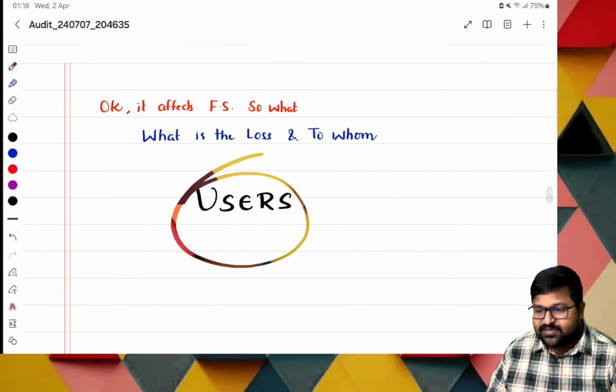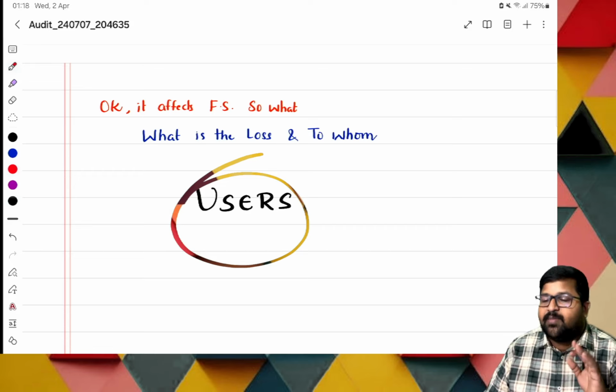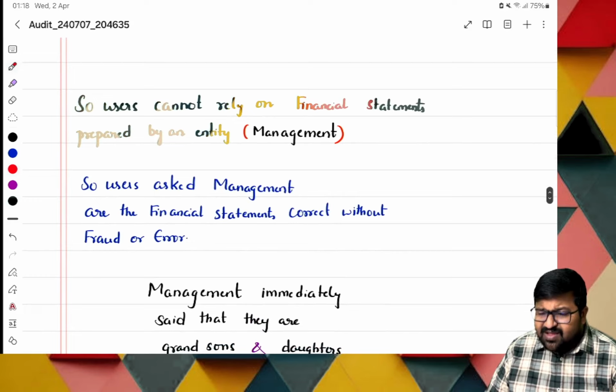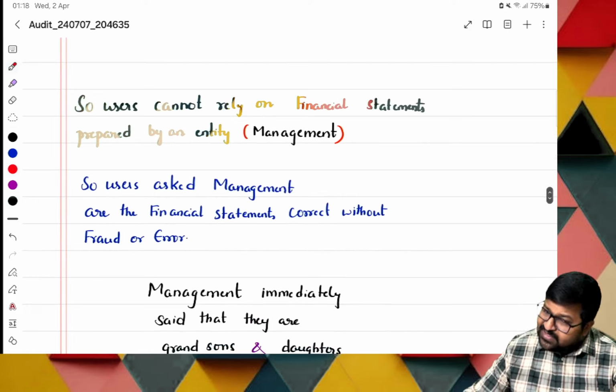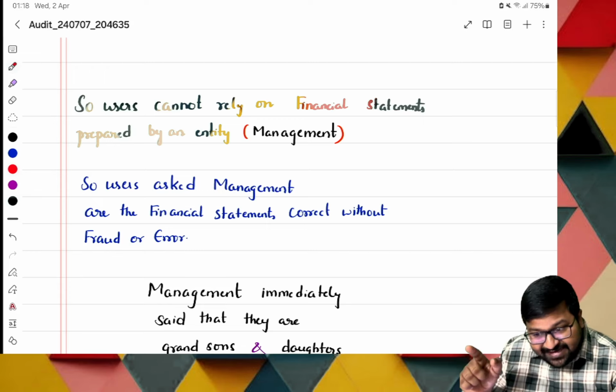The users. Whether it is fraud, error or misstatement, be it employee fraud or management fraud, the financial statements are misstated and the users are affected. The number of users may be reducing. If management itself is doing fraud, they will not rely on that. So simply, users cannot rely on the financial statements prepared by the entity.